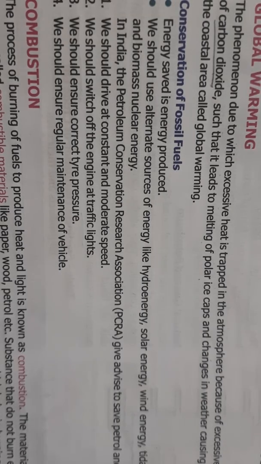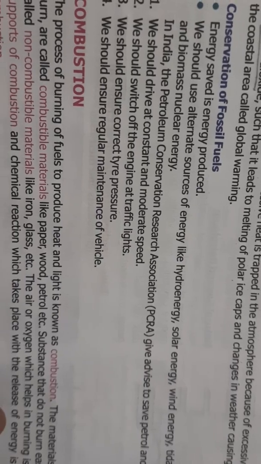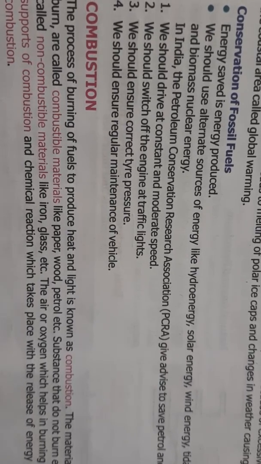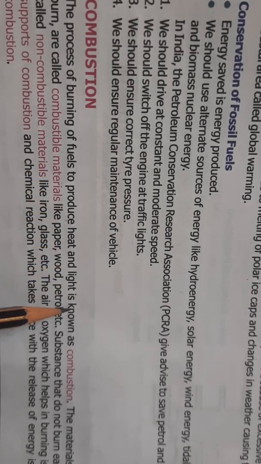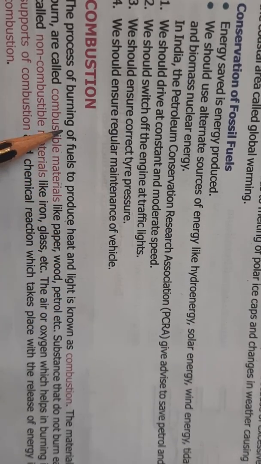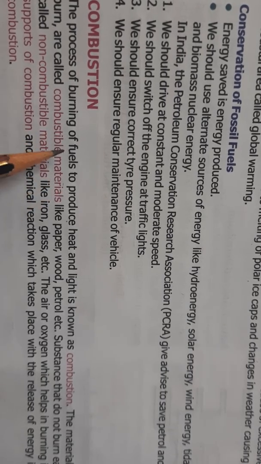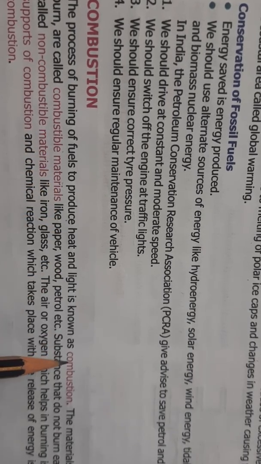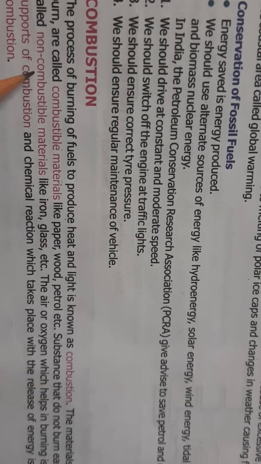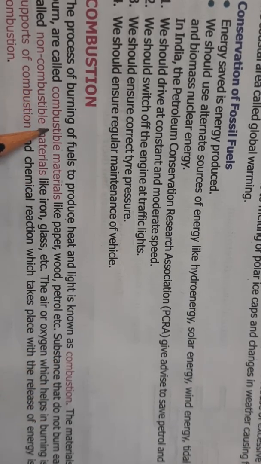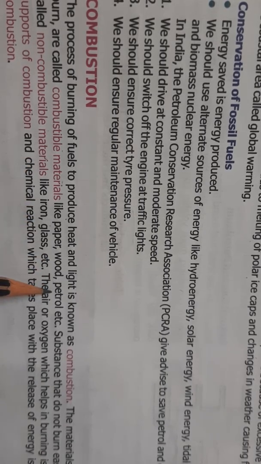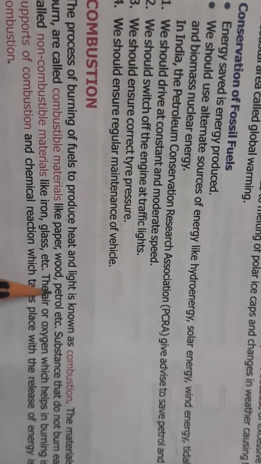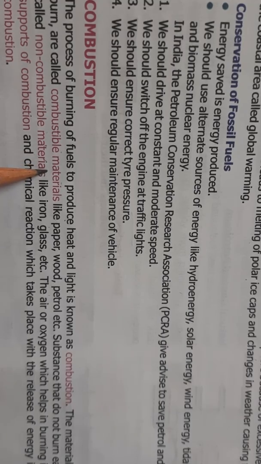Now let's move on to the next topic, that is combustion. What is combustion? Combustion means the process of burning of fuels to produce heat and light. The materials which can easily burn are called combustible materials, like paper, wood, petrol, kerosene. All these materials can burn easily, so they are called combustible materials.